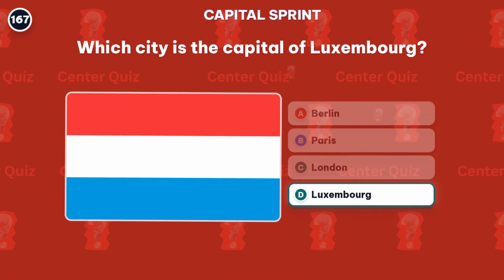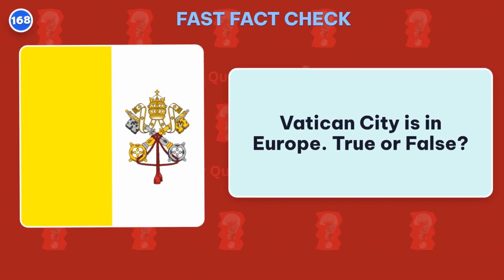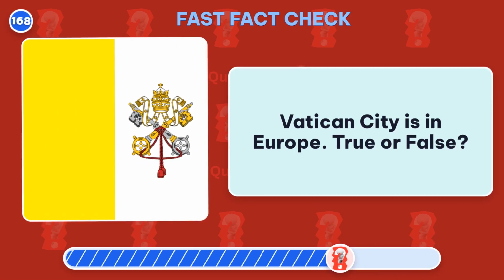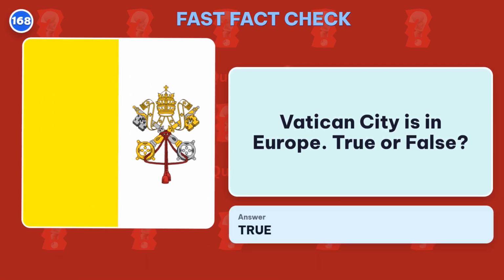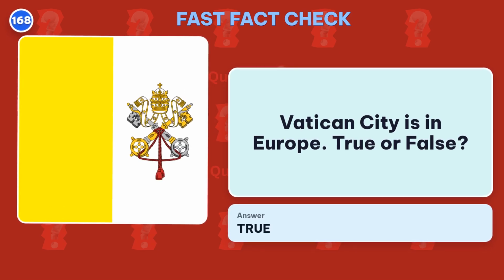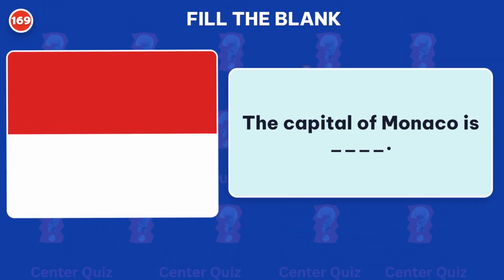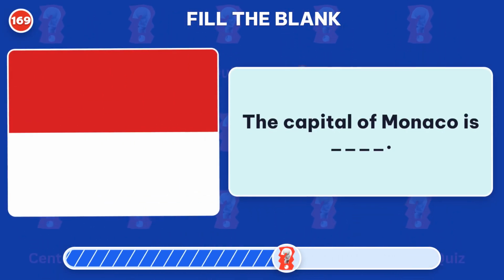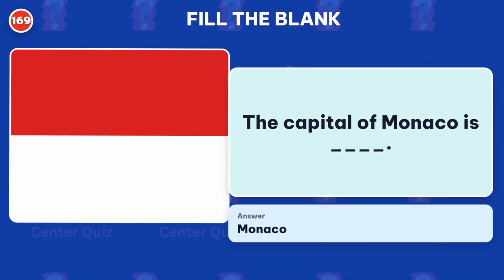Answer: Luxembourg. Vatican City is in Europe. True or false? True! Vatican City is in Europe. Fill in the blank. What is the capital of Monaco? The missing answer is Monaco.